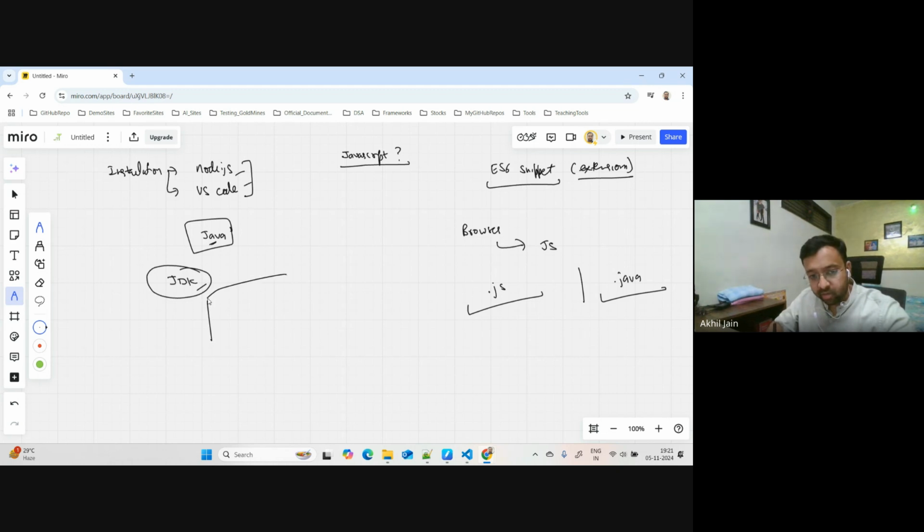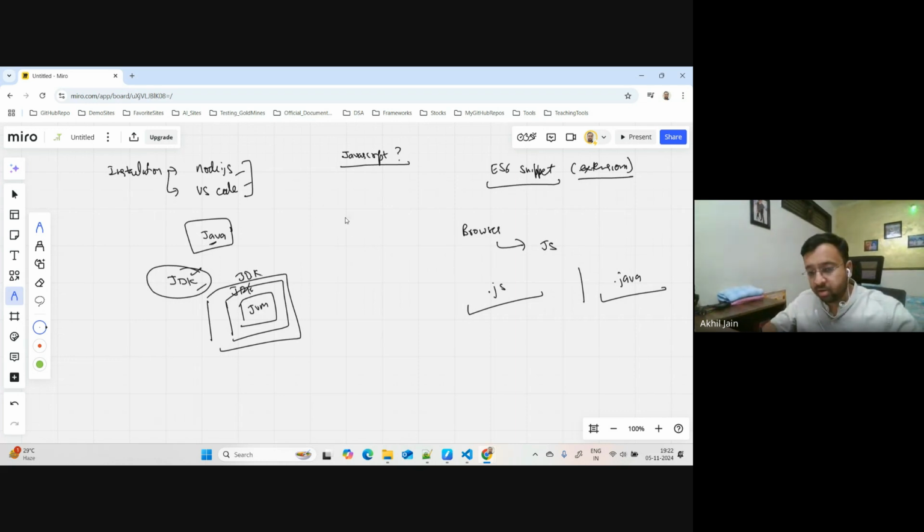Within JDK you get JRE, and within JRE you have JVM, right? You get all this. So this is a combination when you say JDK, the Java Development Kit. You get Java because you install JDK there. I mean, it's a part of it.